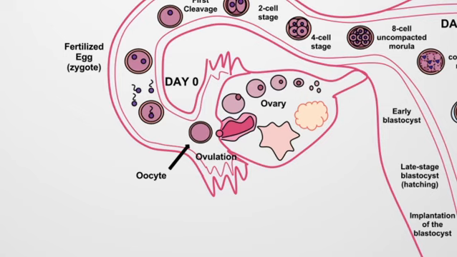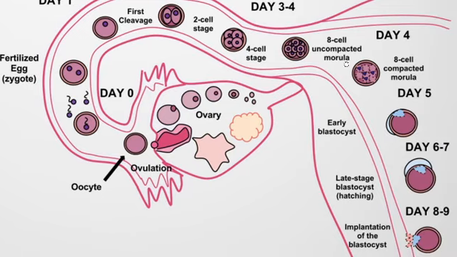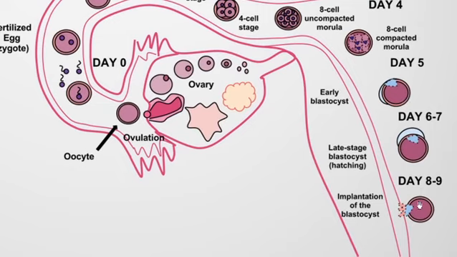And this egg then travels through the fallopian tube and wants to come into the open space inside the uterus. During this process it reaches the uterus and survives there for several days.